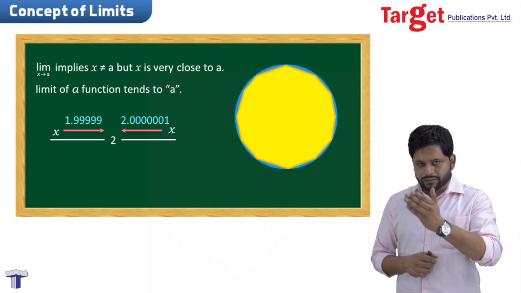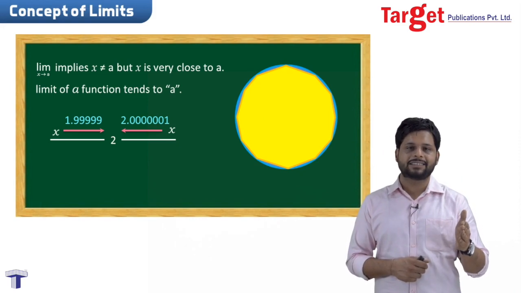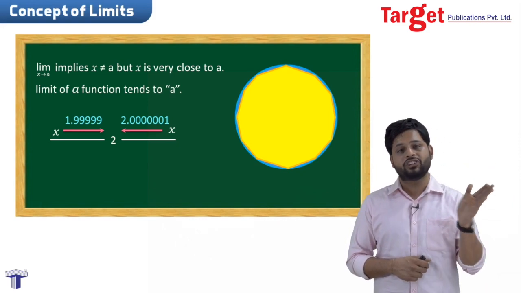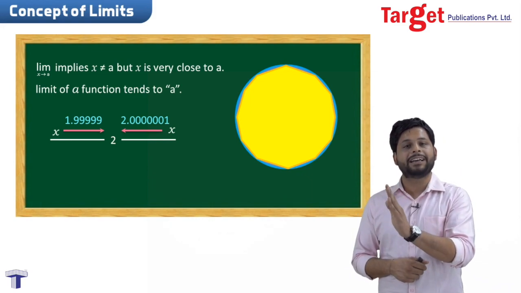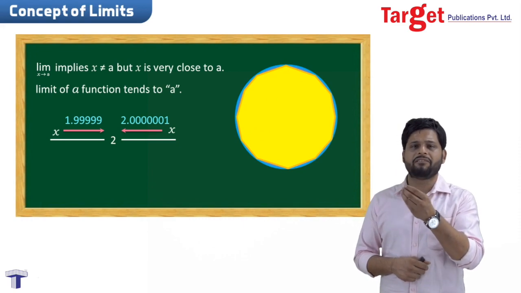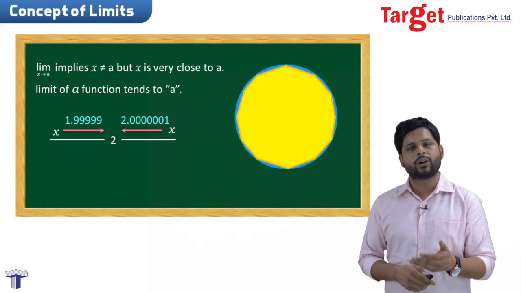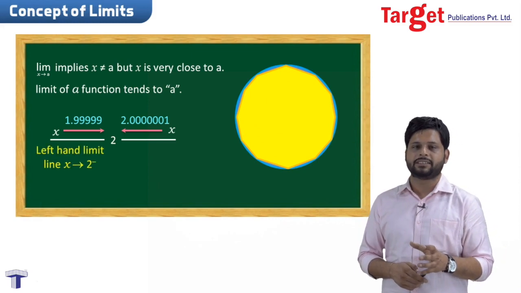So basically what we have understood till now is that a limit can be stated as some variable which is approaching a number, it will reach very close to a particular value, but it can never be exactly equal to 2. So that is the concept of limits.